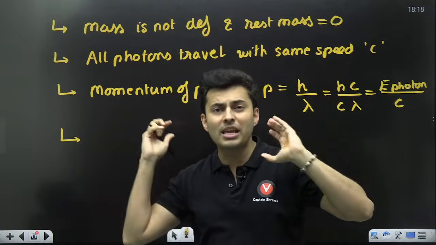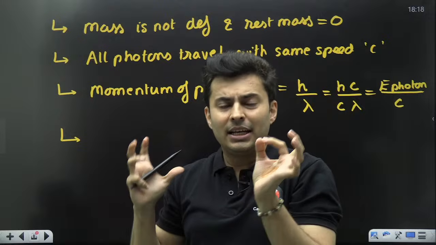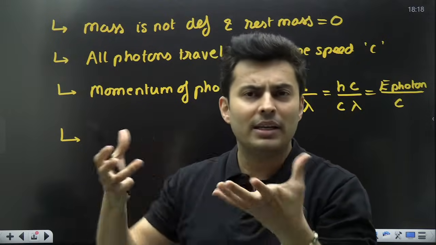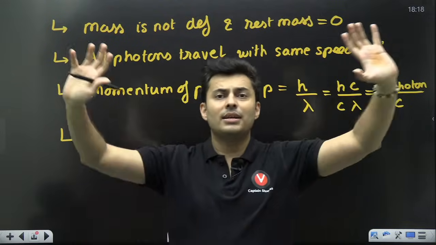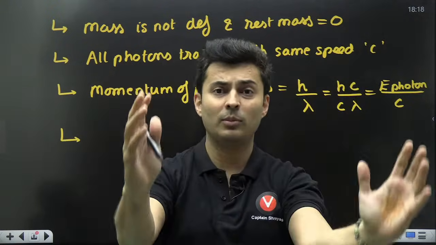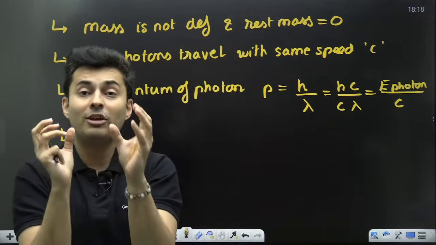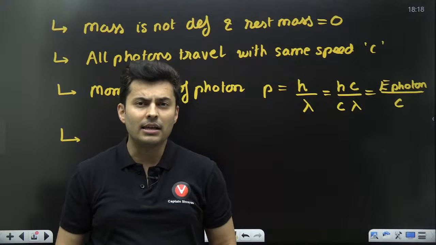Next important thing about photons is that when they arrive in a bunch, in large numbers, it's like a stream of photons. That's a beam of light. So light, when you turn on the torch or when the lamp is lit, there is a nice distribution of light. Light goes in all the directions, or it might come in the form of rays, which you also call a beam. So a beam of light will have some intensity.